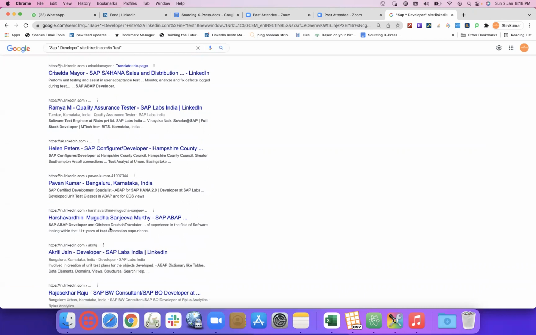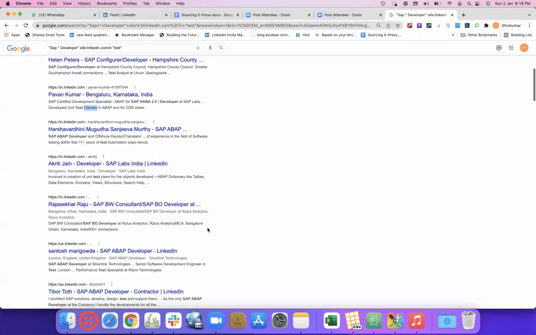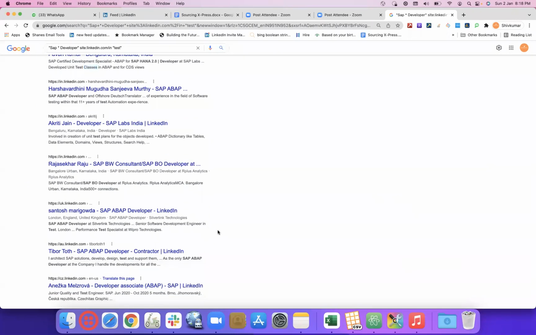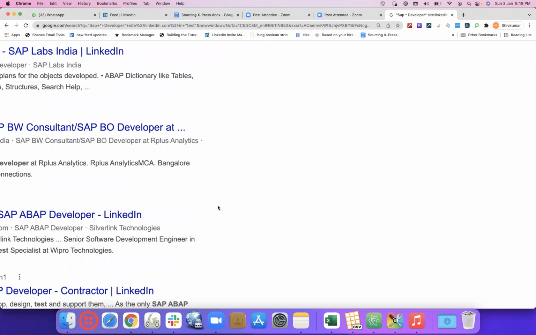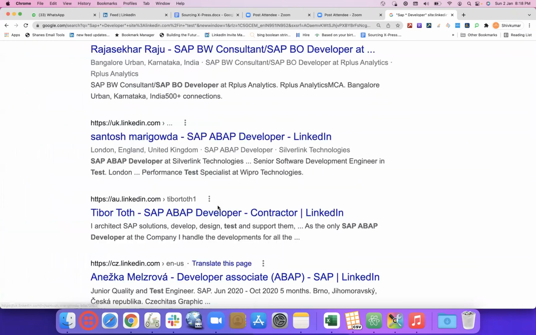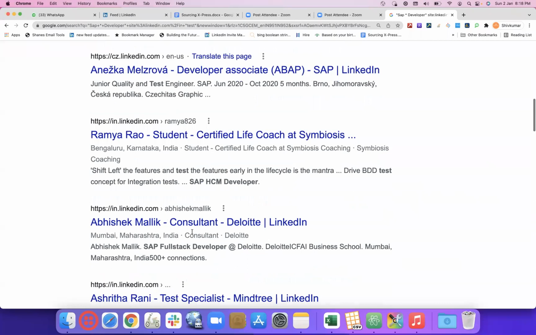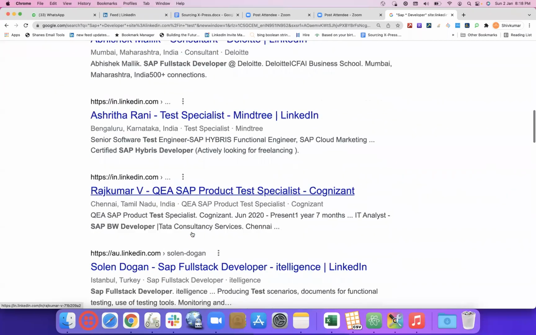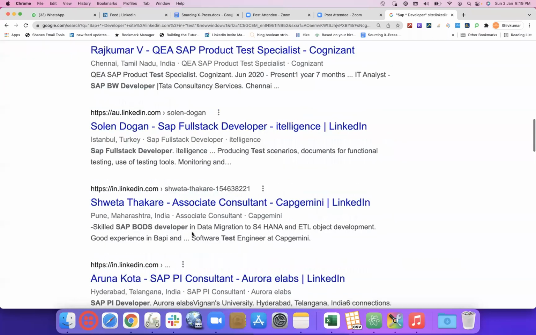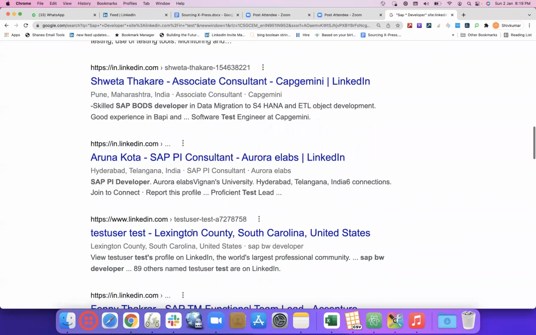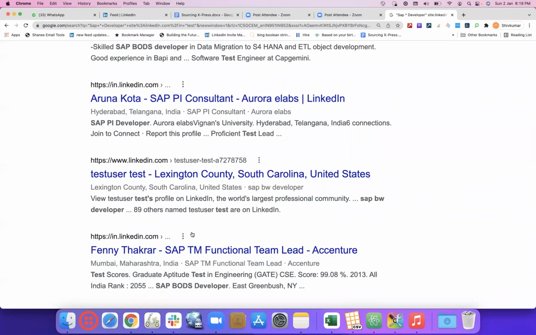Test automation, test classes. If you give only test, then test classes, test automation might get highlighted, but in this case it's not. It's highlighting only test. Otherwise, simple test itself is enough, where Google will pick up all the relevant synonyms.